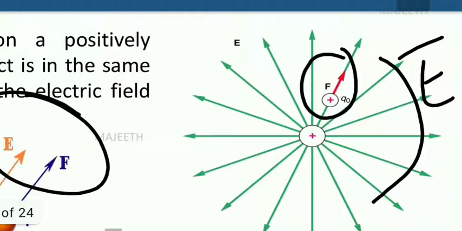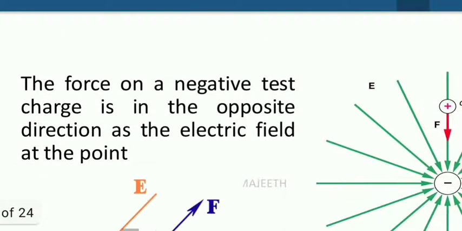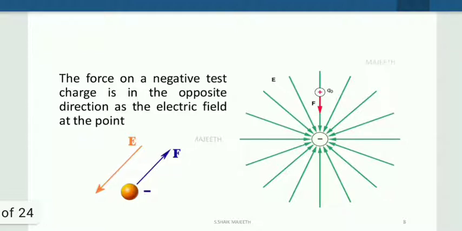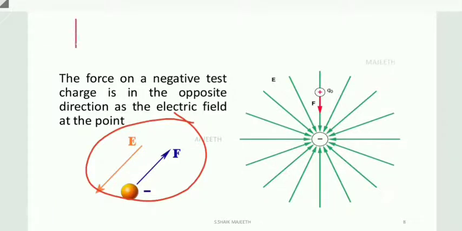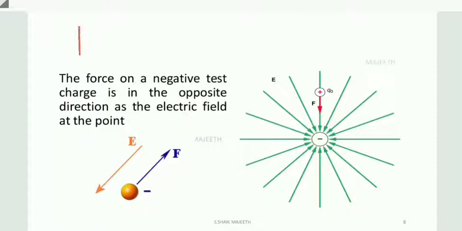Now let us see what will happen to negative charge. Here you see for negative charge, force and electric field are in opposite direction. Why? As usual, you use the formula F is equal to qE, because E is equal to F by q, right? Since it is a negative charge, q is minus q. So what happens?